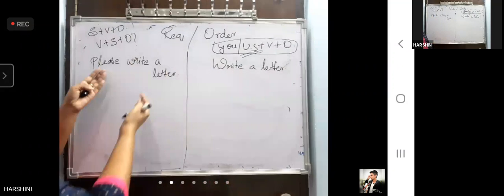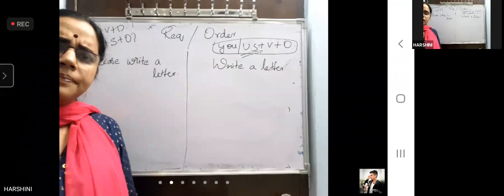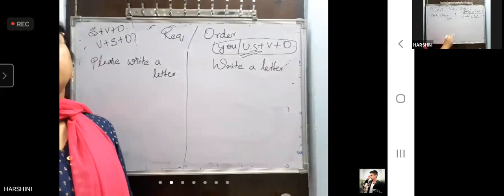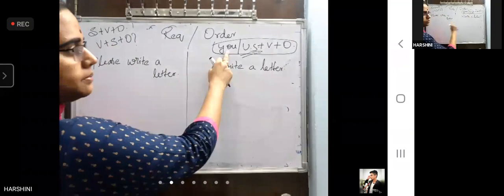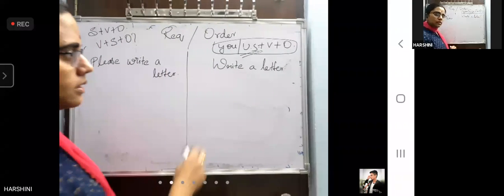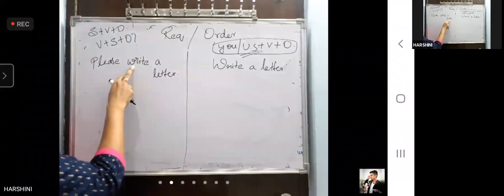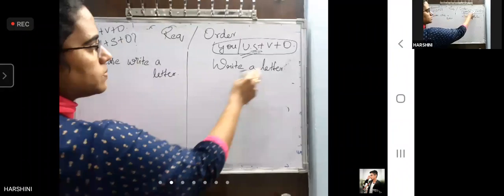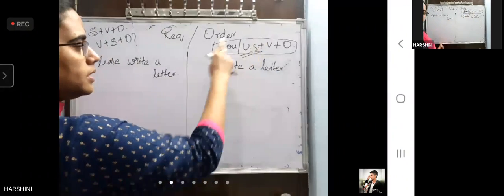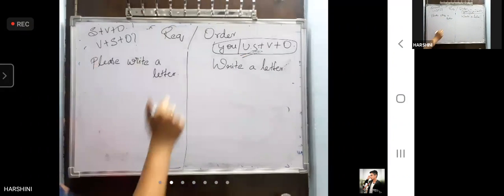Friends, please. So what does this mean? I stood before you and told, please write a letter. Which means you please write a letter, no? So it can either be you or US. US means understandable subject. If I'm talking to one person, write a letter. Even that also, write is verb, letter is object. This you or US, according to the sentence, you can assume. Okay. Now there is no worry there.